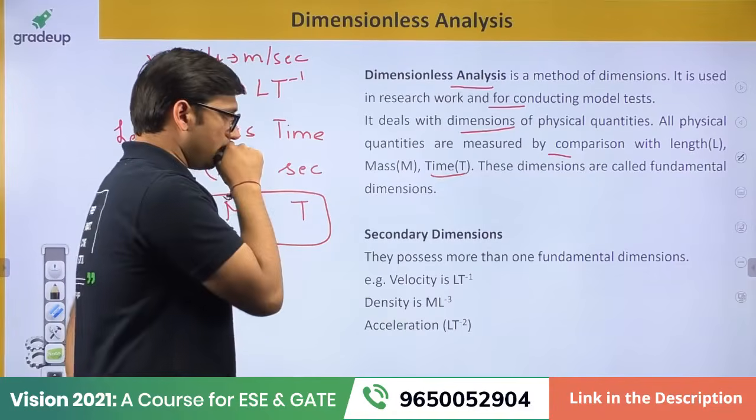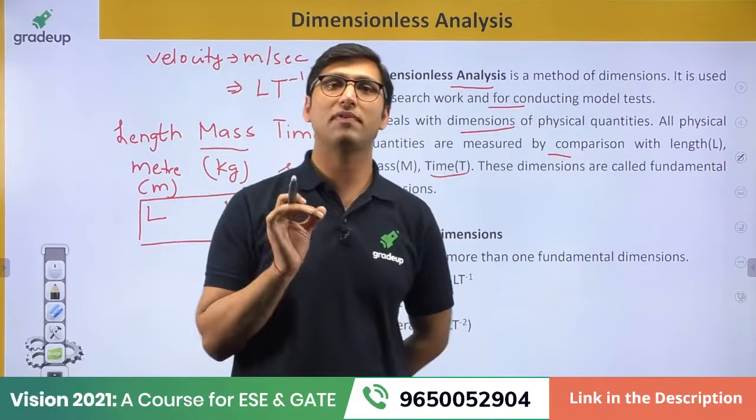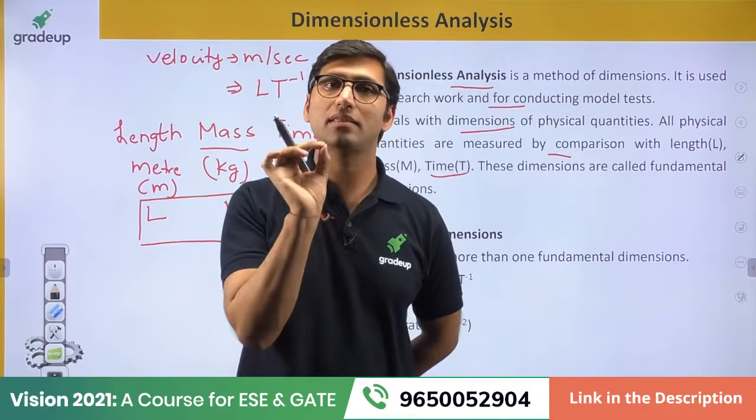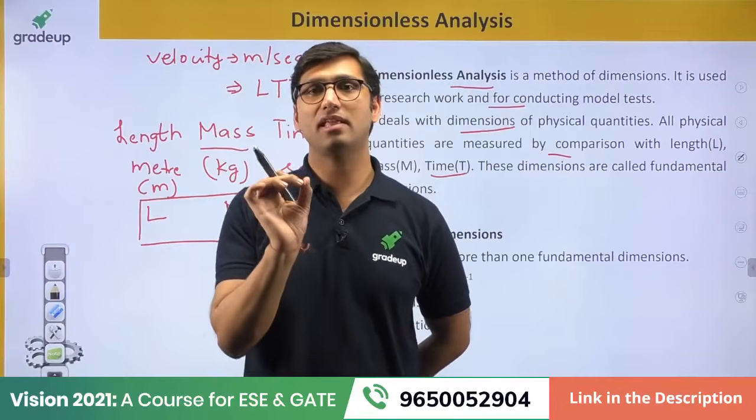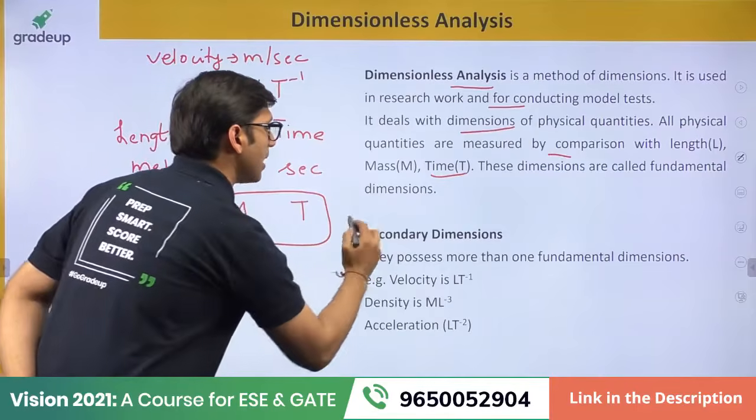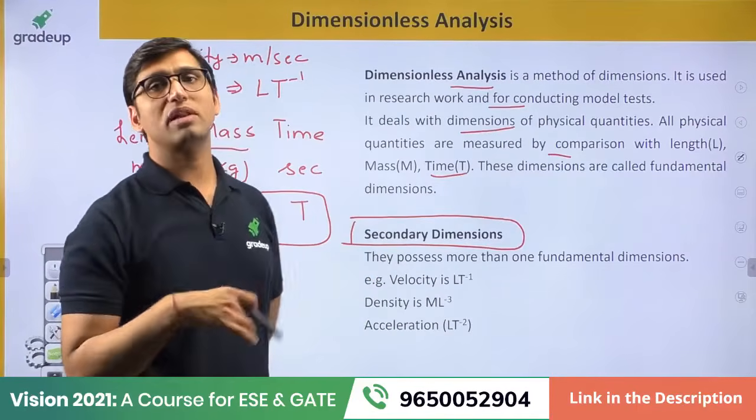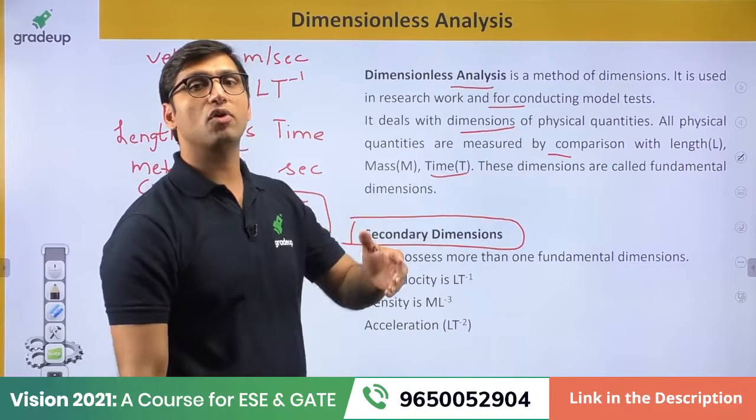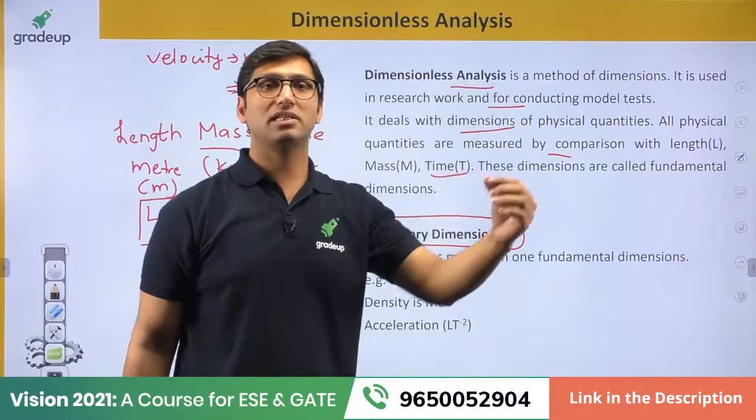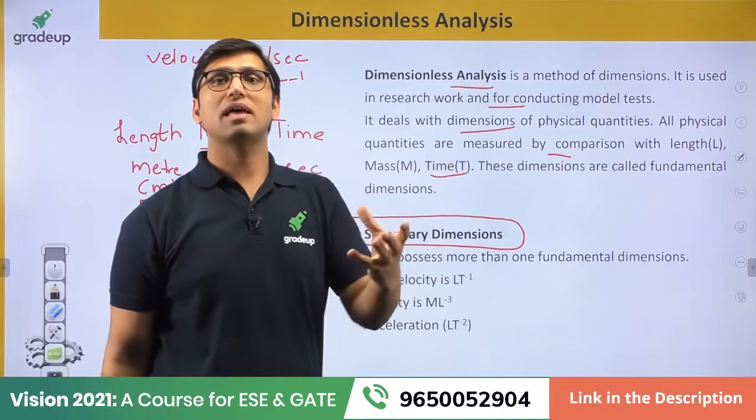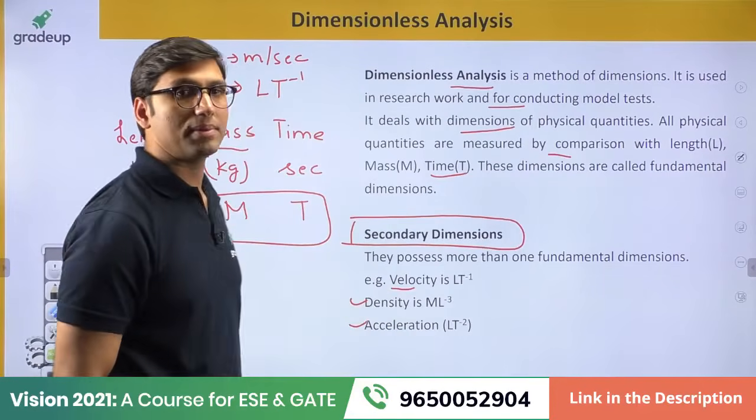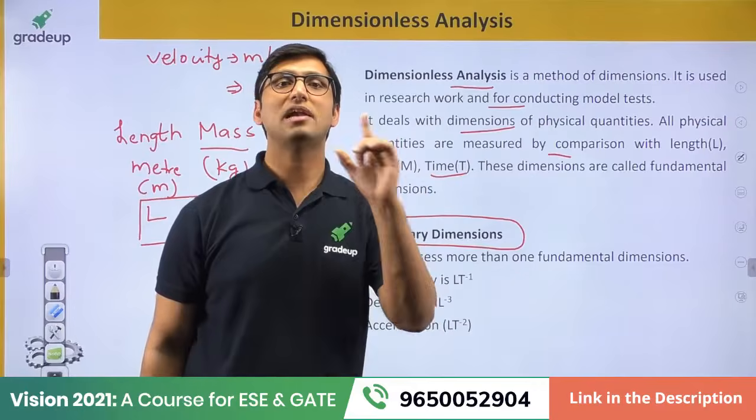Why are M, L, T called fundamental dimensions? Because all physical quantities have at least these basic dimensions, MLT. Now what are the secondary dimensions? A physical quantity which possesses more than one fundamental dimension, for example velocity, acceleration, force, density. All these are called secondary dimensions because they contain more than one fundamental dimension.